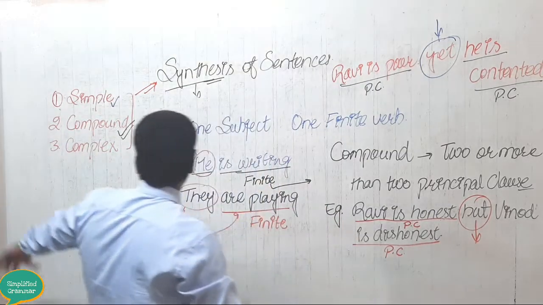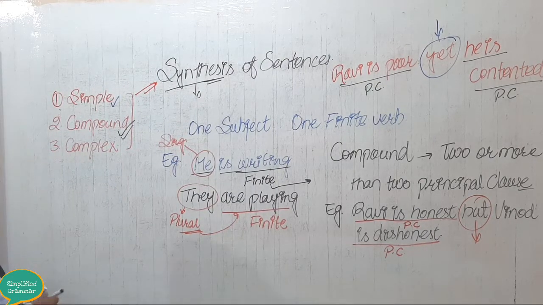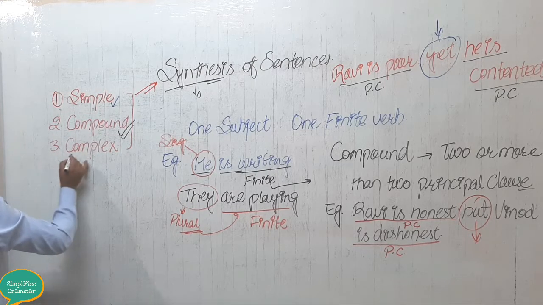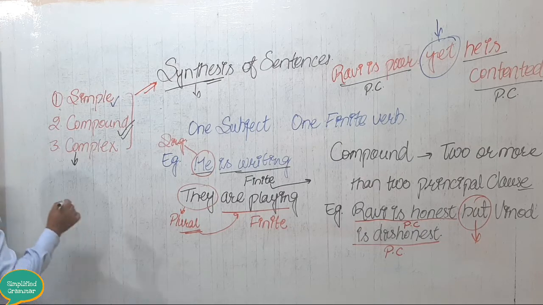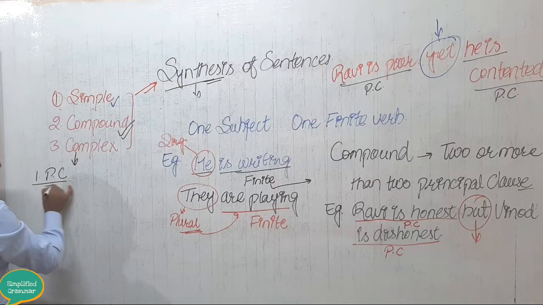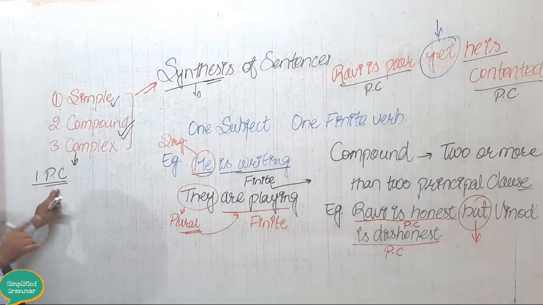Now let us see the last one. What is a complex sentence? Okay, I will write over here, complex sentence. Okay, we are learning a complex sentence. See, dear students, a complex sentence has only one principal clause.